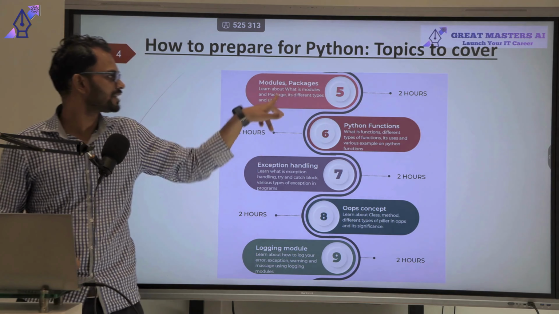Suppose that you bought some machine and the machine has some kind of functionalities, like if you are pressing this button, it will do something. If you are pressing button 2, it will do something else. So there are a lot of functionalities, right? Every machine has a lot of functionalities. Similarly, in Python, a lot of functionalities are available. What are those functionalities and how we are going to leverage them in the programming language, we will discuss in this topic. Exception handling.